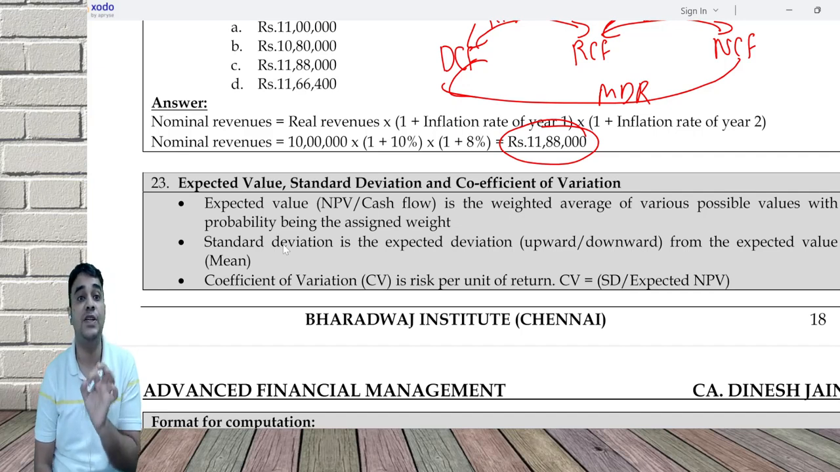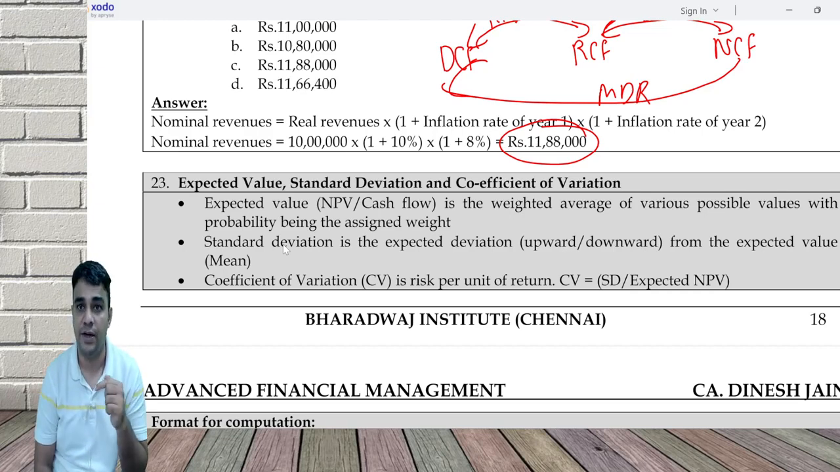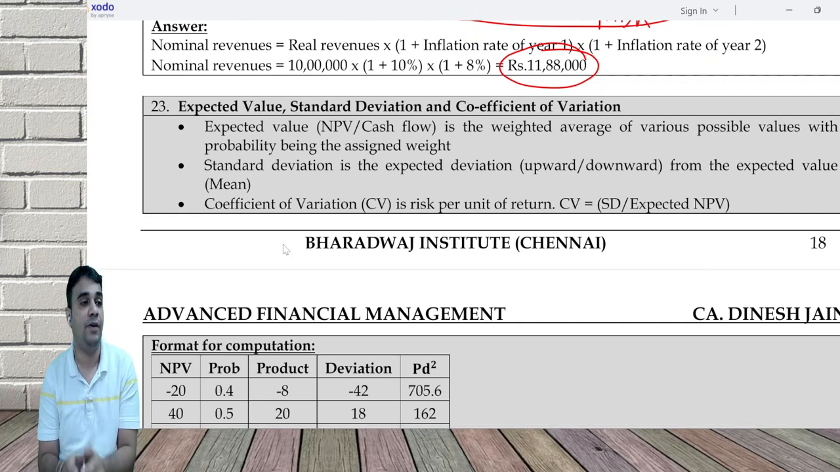The square root of the sum of PD square is called standard deviation. And coefficient of variation is risk per unit of return. That's the formula. So risk is the numerator, standard deviation. Denominator is the return, which is NPV. Expected value, NPV, is the weighted average of various possible values with probability being the assigned weight.